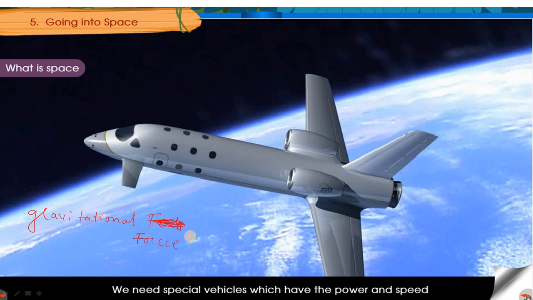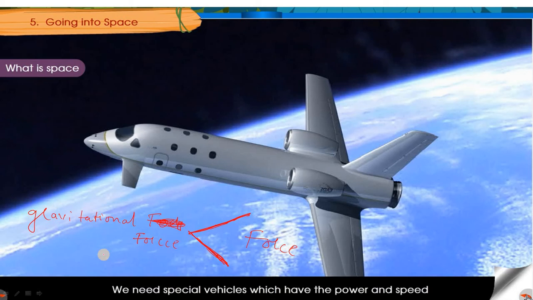You have to generate a force which is greater than the gravitational force. Remember, it is the greater than symbol. So your force should be greater than the attractive force of the earth's gravity.